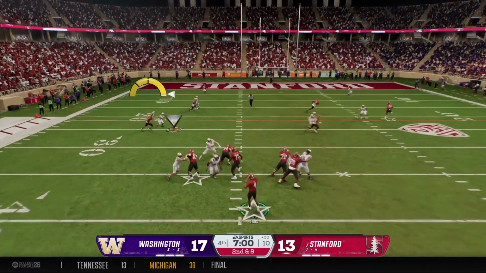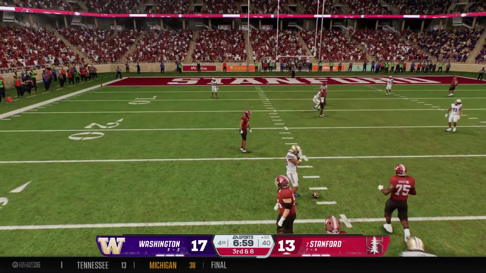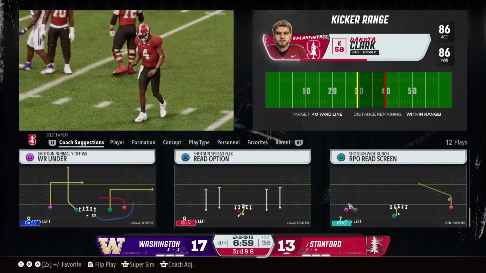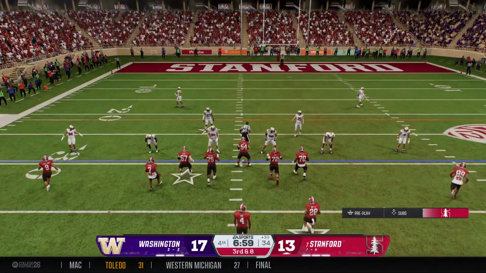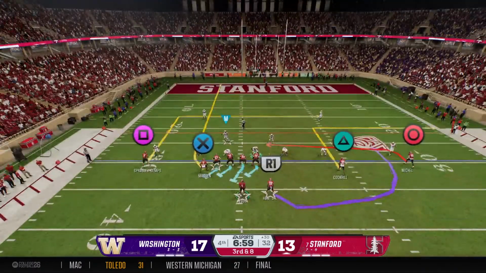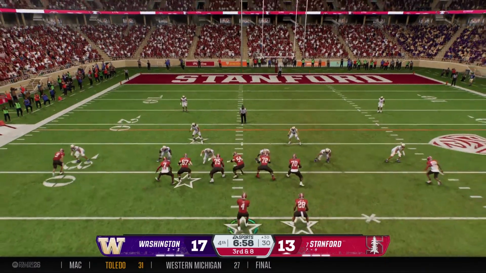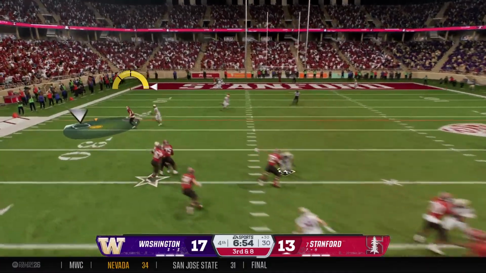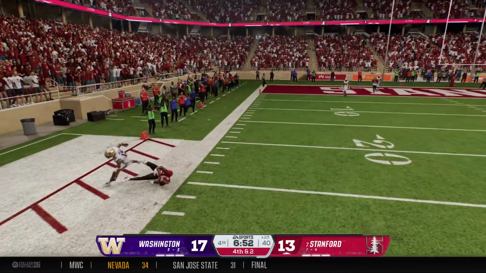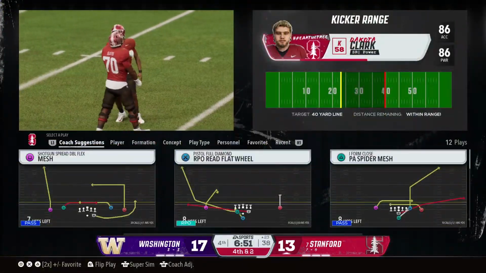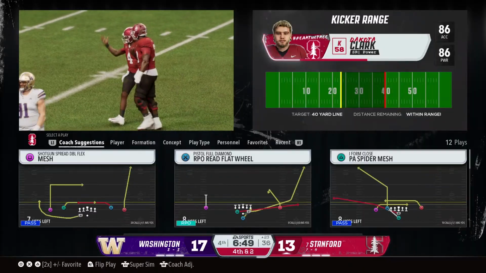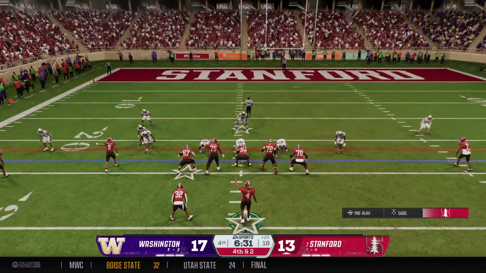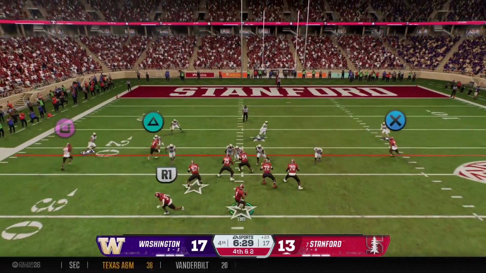To go up top. Got rid of it in a hurry, but he couldn't find his man. It's incomplete. And man, did the defense just miss an opportunity that they could have turned the lights out with the lead. Get the football back here. Missed opportunity. Maybe this offense now can take advantage and swing some momentum in this football game. He's going to come up a couple of yards short of the first down. It's a one-score game lead, and they've got to go for it on fourth down.